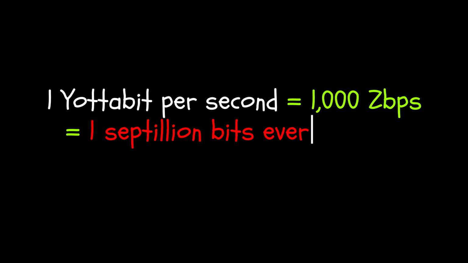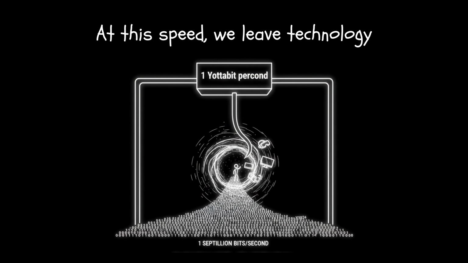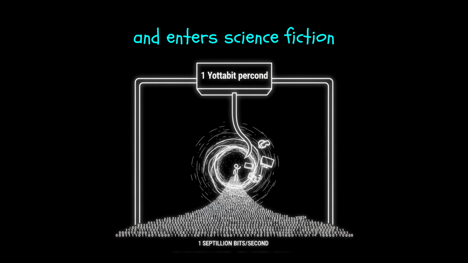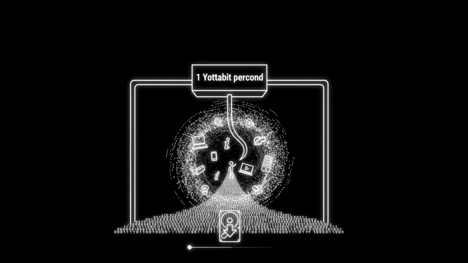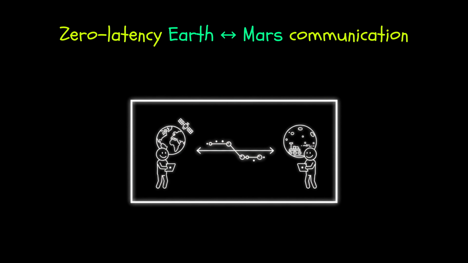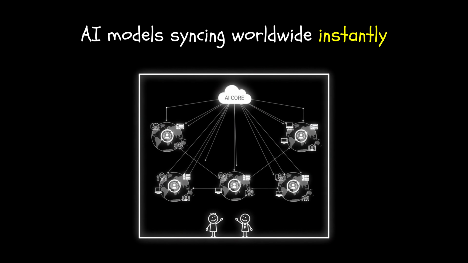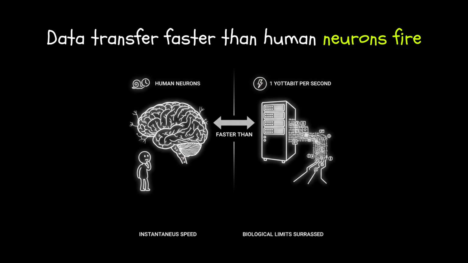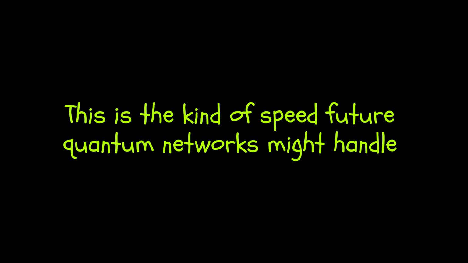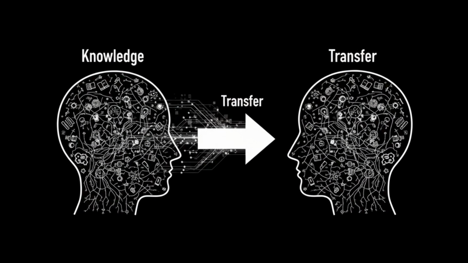Then comes yottabits per second, Ybps, beyond imagination. 1 yottabit per second is equal to 1000 Zbps, which is equal to 1 septillion bits per second. At this speed, we leave technology and enter science fiction. 1 yottabit per second means downloading the entire internet in a fraction of a second, zero latency communication to Mars, AI models syncing worldwide instantly, and data transfer faster than human neurons fire. This is the kind of speed future quantum networks might handle, transferring not just data but knowledge itself.